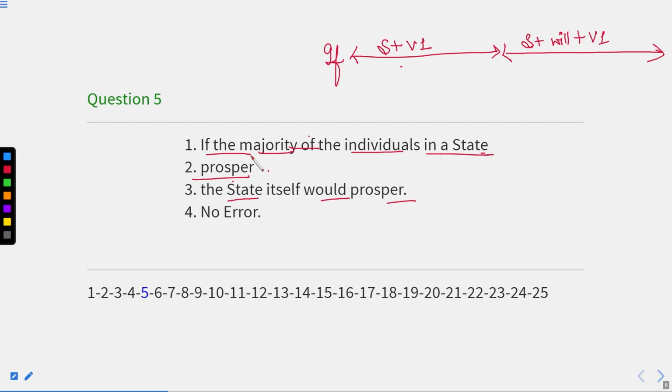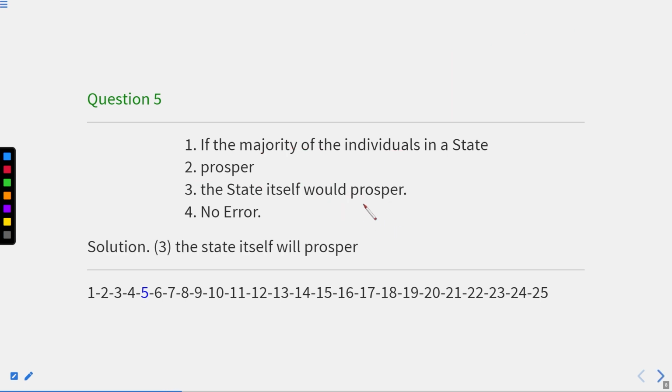Now if you see the sentence carefully, if the majority of the individuals in a state prosper, this is present indefinite tense. But in the second clause, the state itself would prosper, here this would is incorrect. Instead we require will. So the answer will be part third, where the answer will be the state itself will prosper.